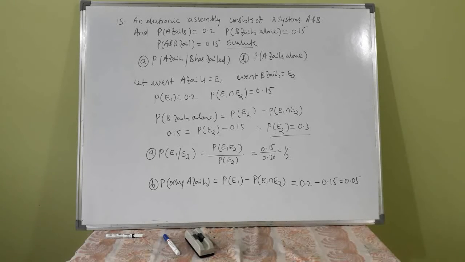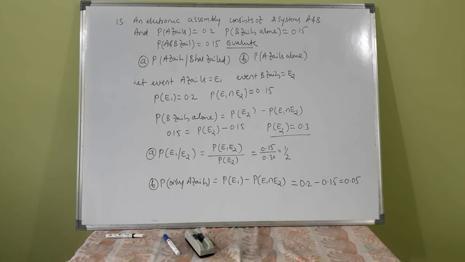Next, the 15th question is: an electronic assembly consists of two systems, A and B. Probability that system A fails is 0.2. Probability that system B fails alone, meaning B fails but not A, that is B minus A intersection B, is 0.15.